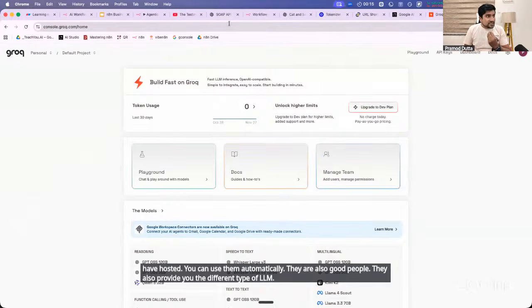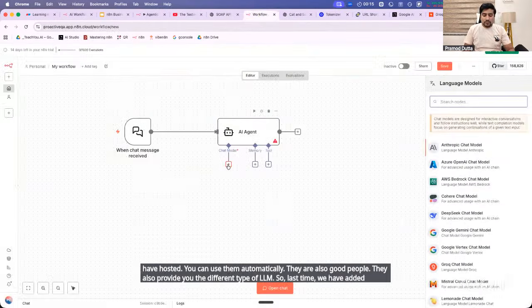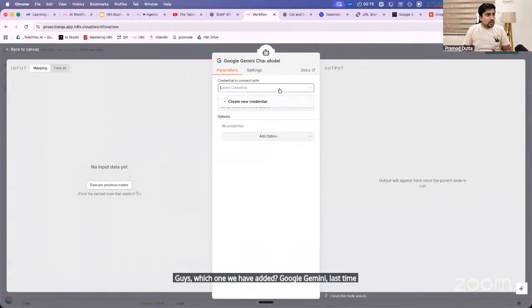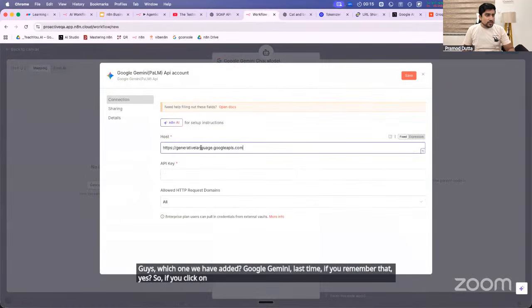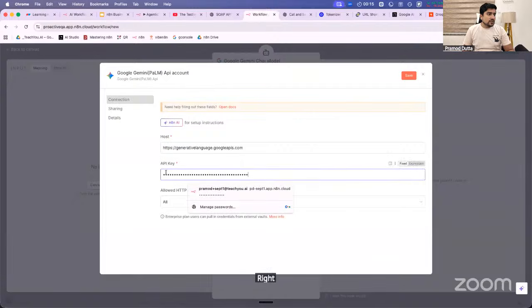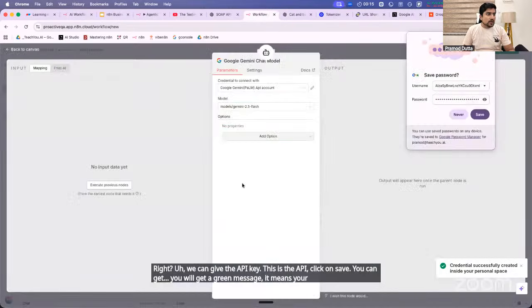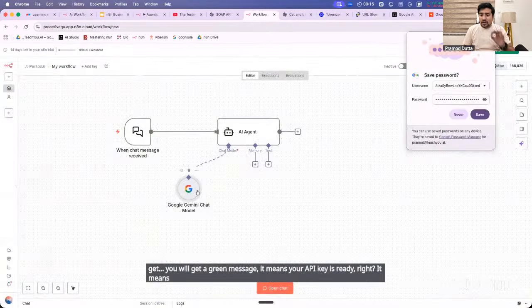So last time we added, which one? Guys, which one did we add? Google Gemini last time, if you remember. Yes. So if you click on create a new credential, right? We can give the API key. This is the API key. Click on save. You will get a green message. It means your API key is ready, right? It means Google Gemini is connected.